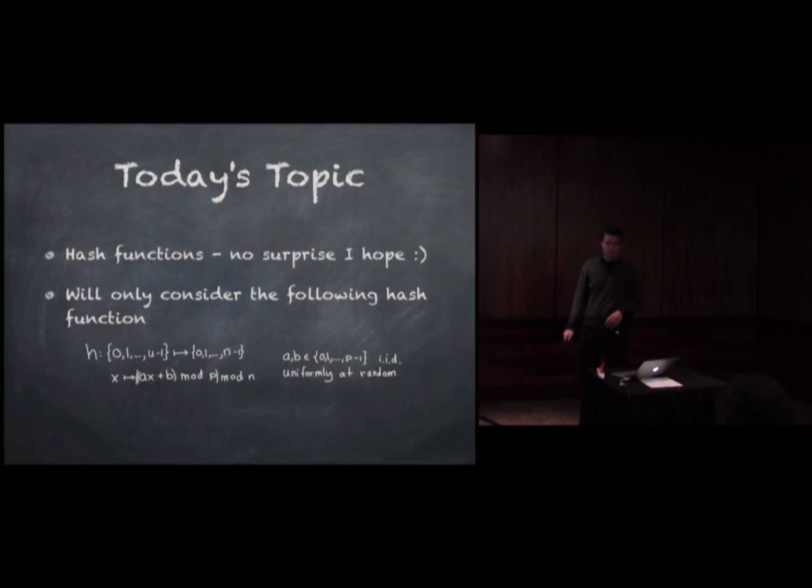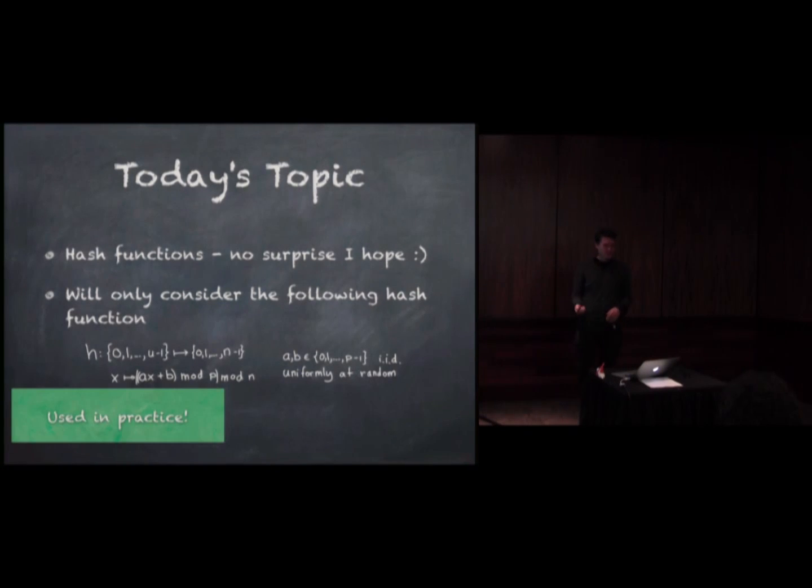And what I do is I calculate (ax + b) mod p, and then I take mod n of the result. This is if I want to use a hash function with, for instance, hashing with chaining, where I have a hash table with n elements, and I put them in one at a time. Okay, and I think I've heard this is used in practice.